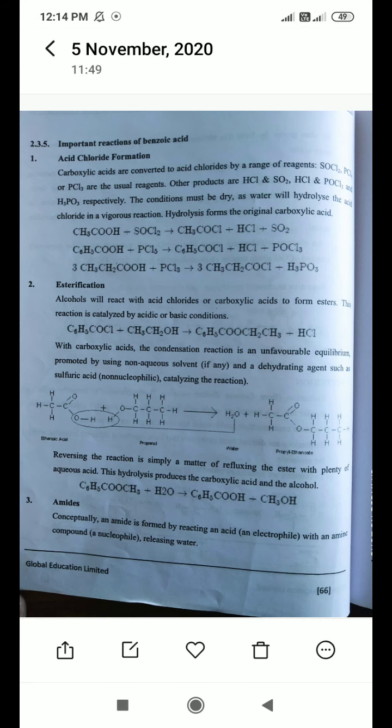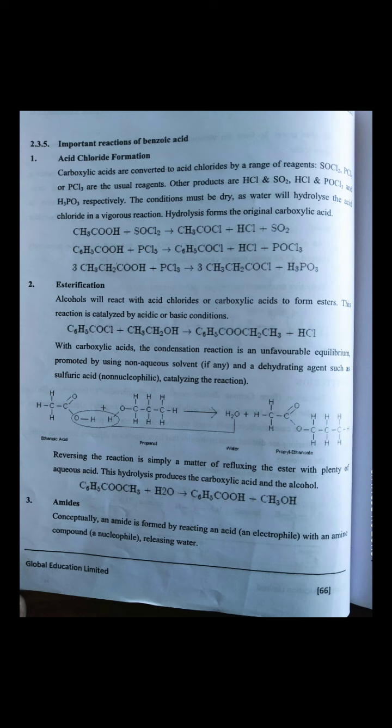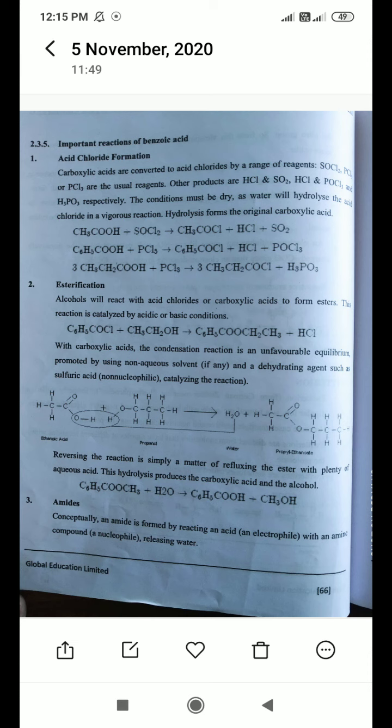Then amides: how to prepare amides from the acids. From the acid we can prepare acid chlorides, from the acid we can prepare esters, and from the acid we can prepare amides. Conceptually, an amide is formed by reacting an acid, an electrophile, with an amine compound, a nucleophile, releasing water. So the acid is an electrophile and the amine group is a nucleophile.